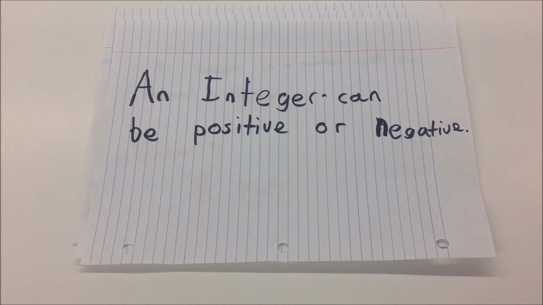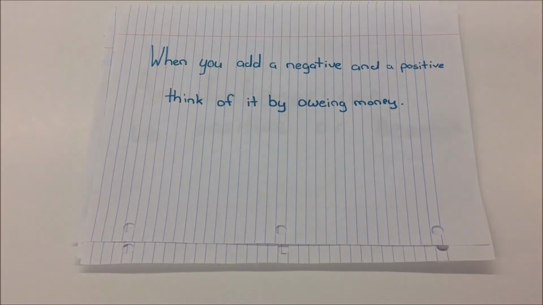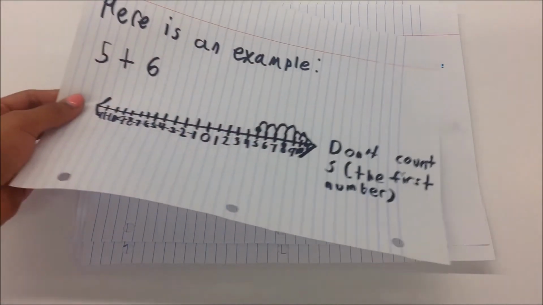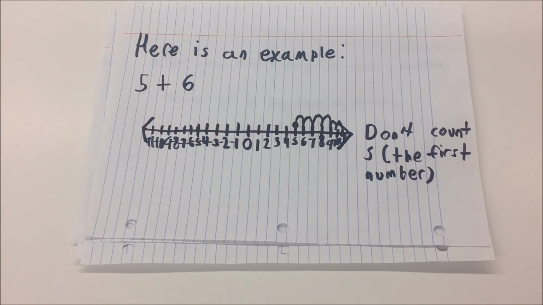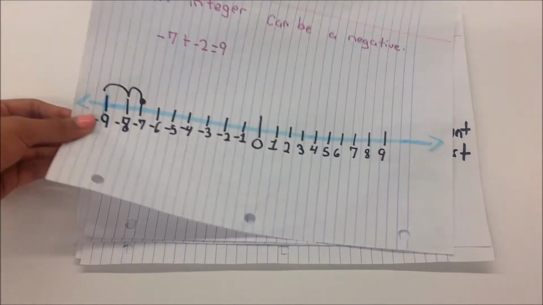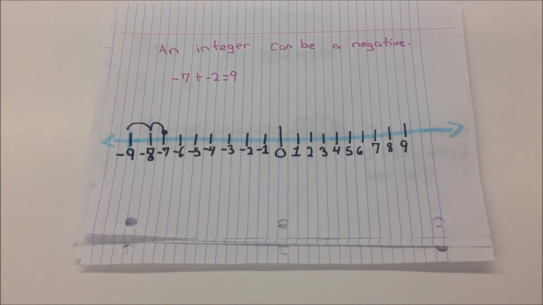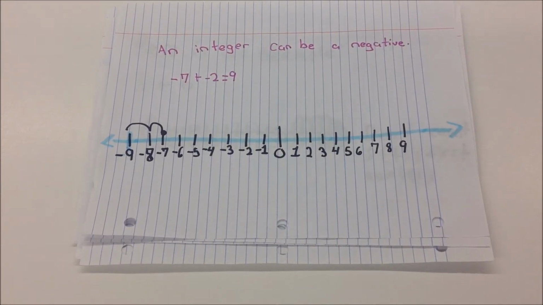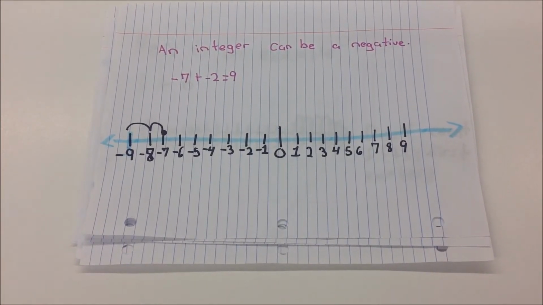An integer can be positive or negative. When you add a negative and a positive, think of it by owing money. Here is an example. 5 plus 6. Don't count 5. The first number is not counted. An integer can be a negative. -7 plus -2 equals -9.